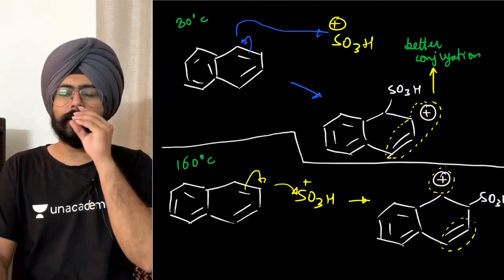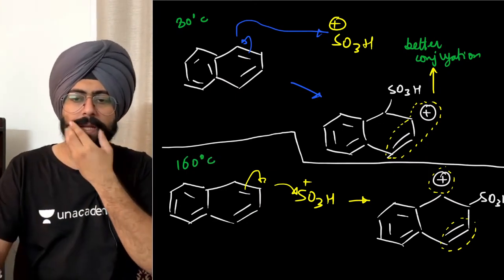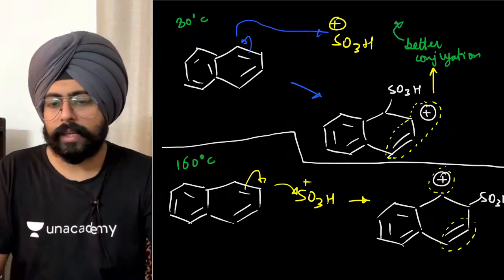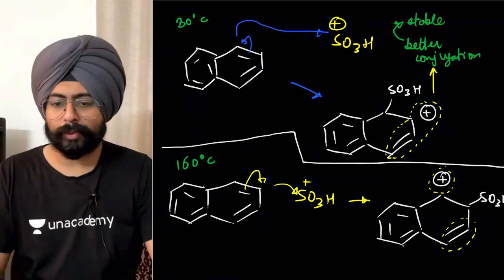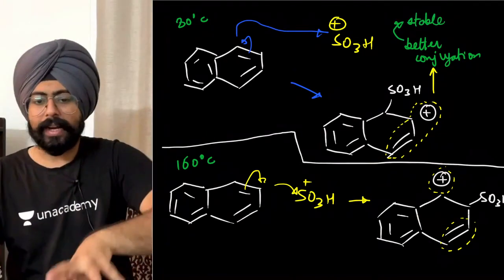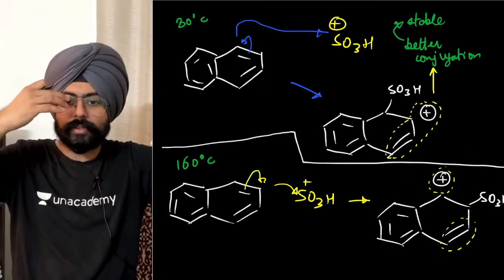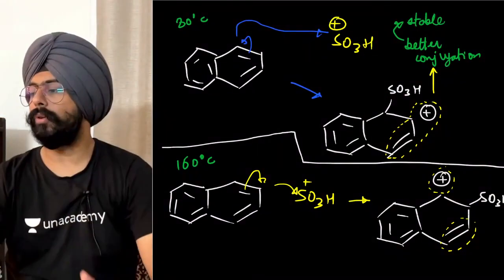At 80 degrees Celsius, the arenium ion that you're getting has a better conjugation, therefore it is a little more stable. The arenium ion is a little more stable, okay? On the other hand, at 160 degrees Celsius, the arenium ion is a little more unstable.